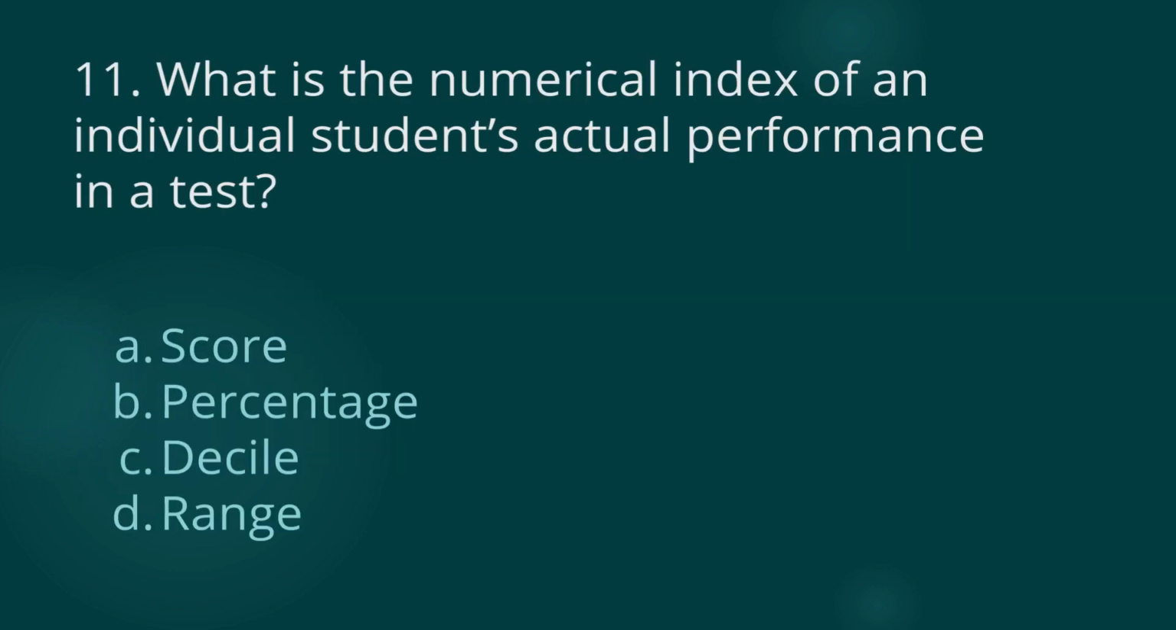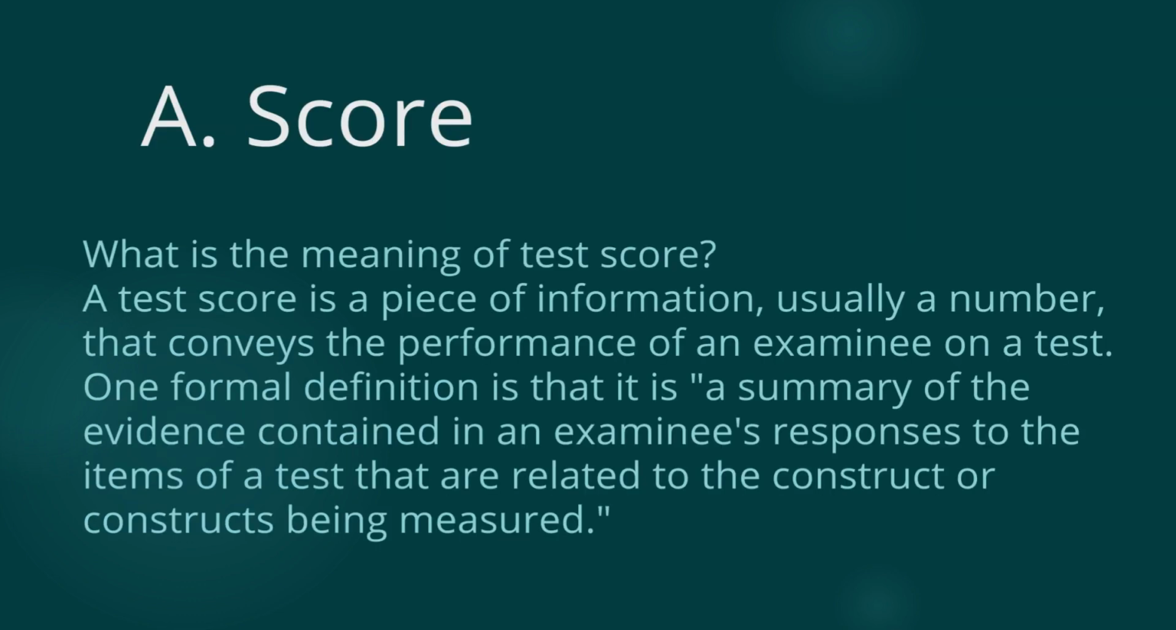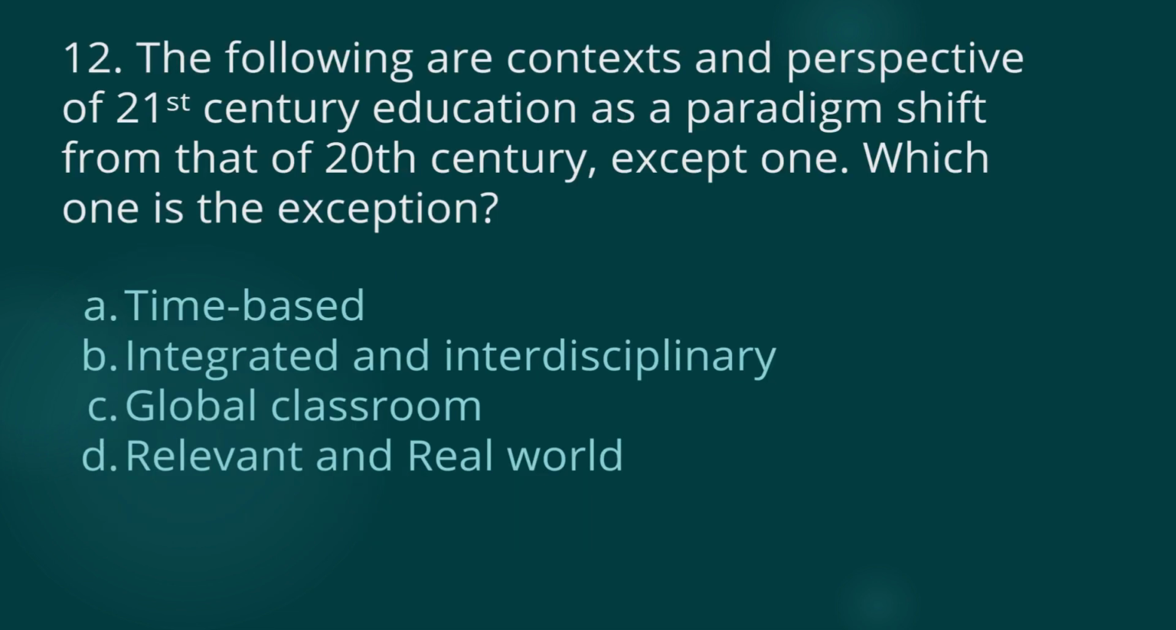11. What is the numerical index of an individual student's actual performance in a test? A. Score. B. Percentage. C. Decile. Or D. Range. The answer is score. A test score is a piece of information, usually a number, that conveys the performance of an examinee on a test. One formal definition is that it is a summary of the evidence contained in an examinee's responses to the items of a test that are related to the construct or constructs being measured.